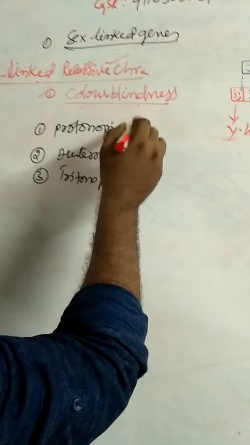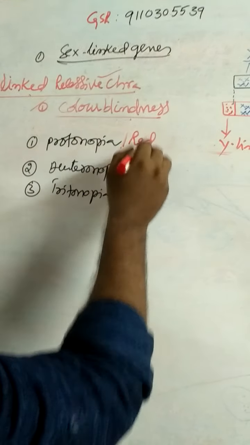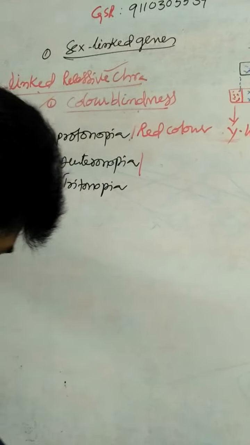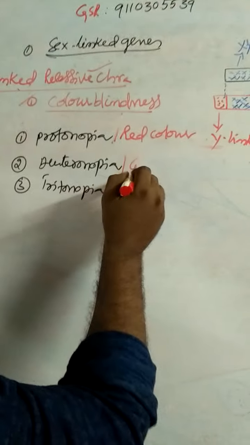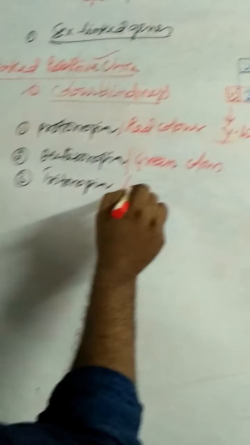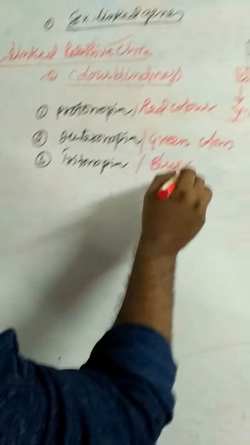Protanopia is red color blindness, deuteranopia is green color blindness, and tritanopia is blue color blindness.